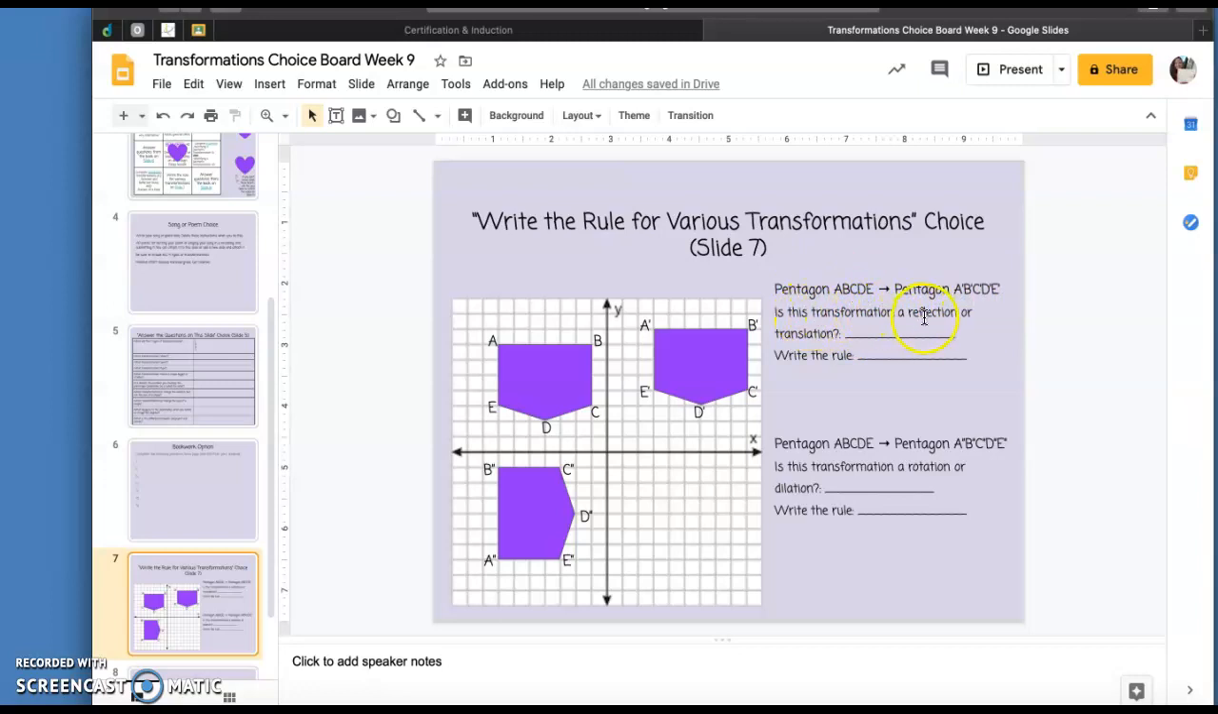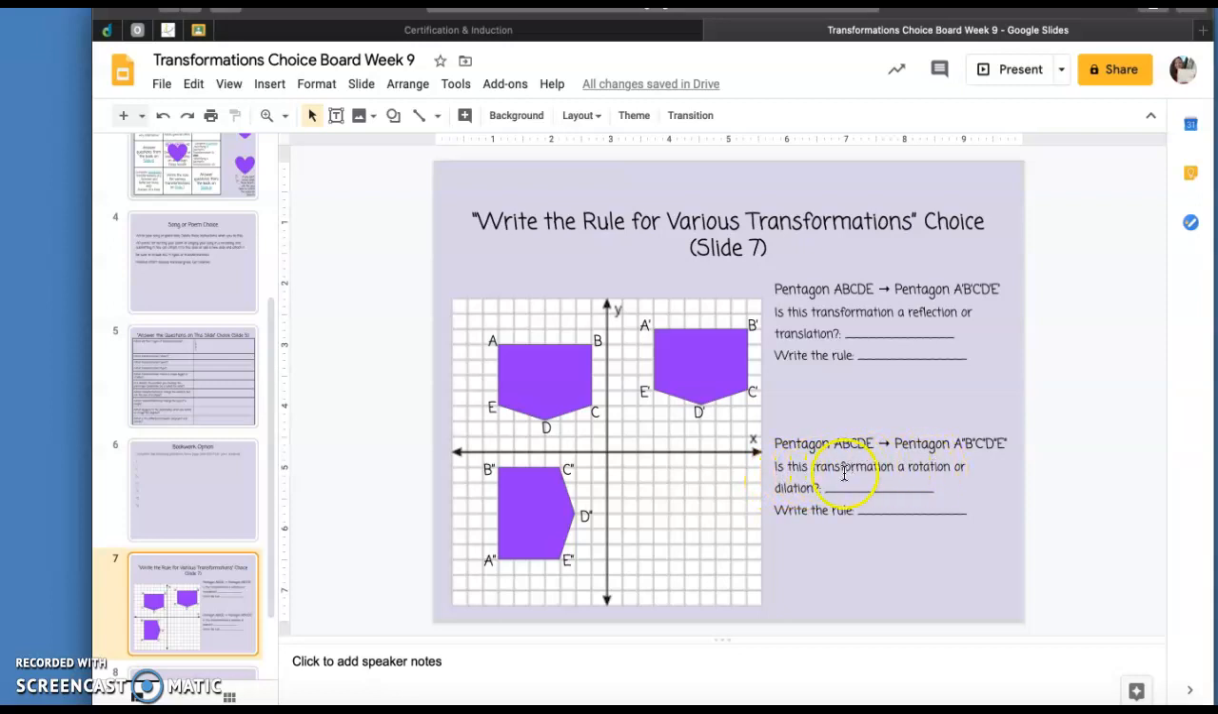Is it a transformation? Is the transformation a reflection or a translation? And you fill in the blank. Then you write the rule. So tell us what's happening to your X and Y coordinates. For pentagon A, B, C, D, E, remember you're going back to the original. And then to pentagon A double prime, B double prime, C double prime, D double prime, E double prime.